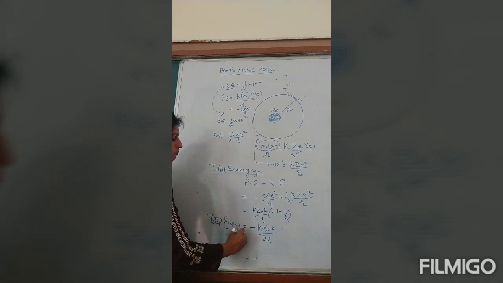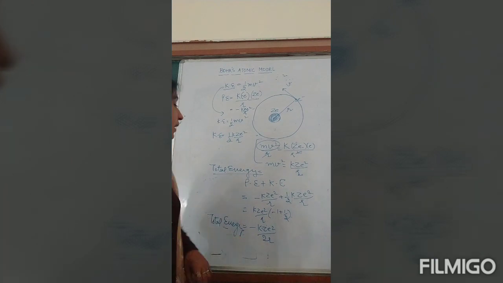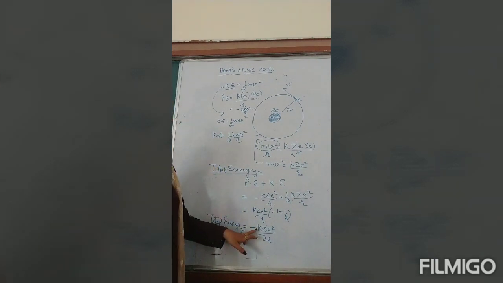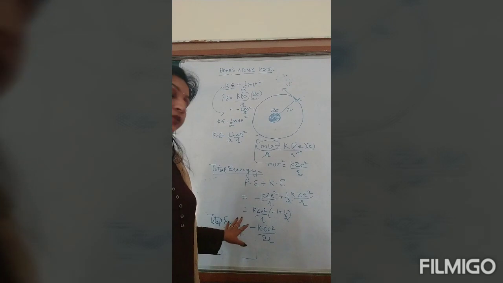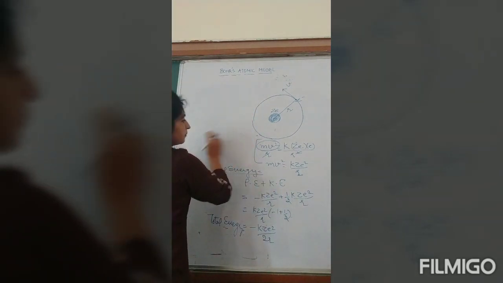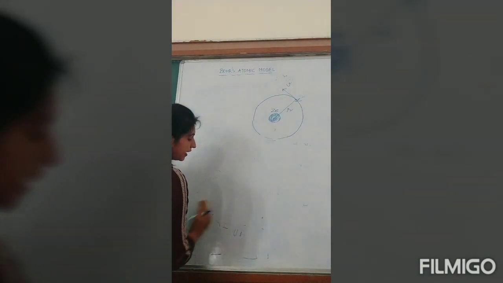Now you can't leave the expression up till here. Put here the value of R, the value you have calculated. So we will get total energy as minus K ZE square over 2 and put here the value of R. When you put in the value of R, you have to solve it; I am just writing the final expression.